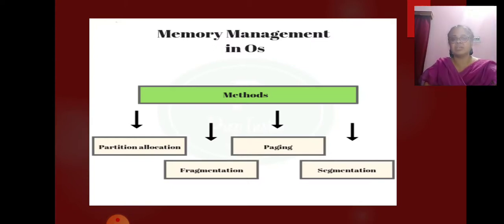Now, this is the diagrammatic representation of memory management. Under memory management, there are different methods: partition allocation, fragmentation, paging, segmentation. These are the different methods which are available under memory management, which is done by the operating system.